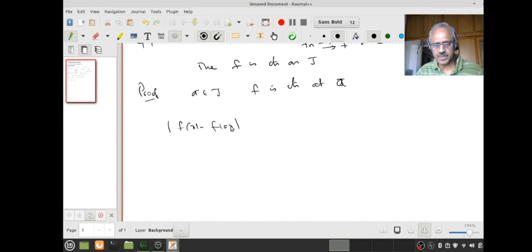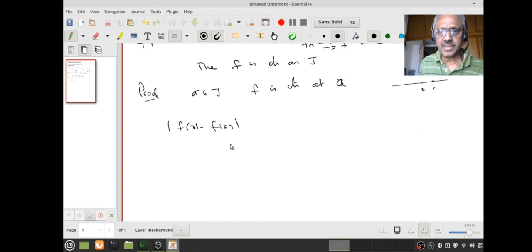If you had been a follower of my lectures on analysis, you will know that in analysis you always have to estimate something or other. So to prove continuity of F at a, take points x in J, which are near a.